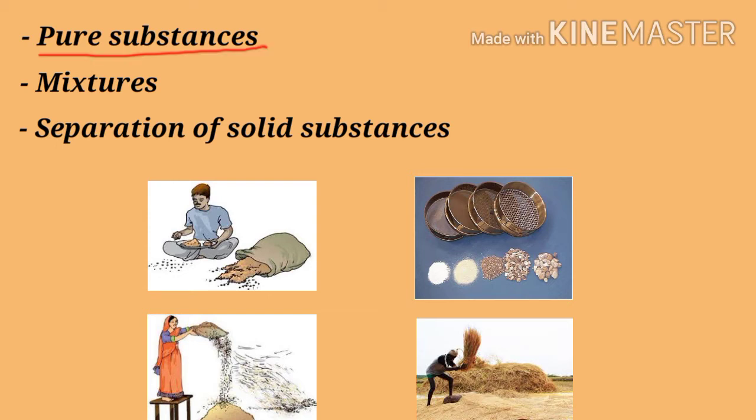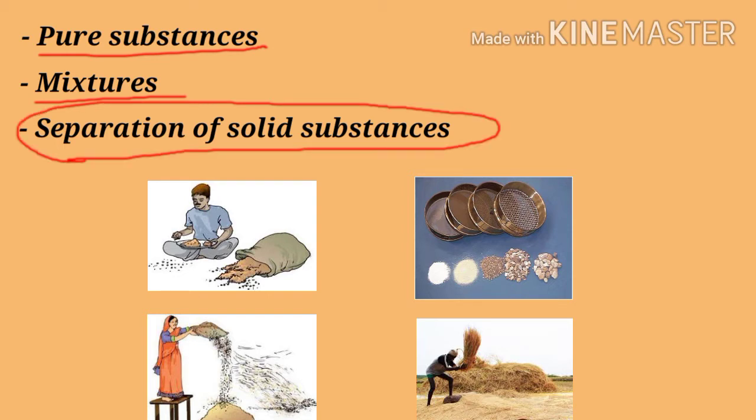First is pure substance. A pure substance is made up of only one kind of substance. For example, sugar, gold, iron, etc. A mixture is made up of more than one kind of substances which can be separated. For example, seawater, air, etc.